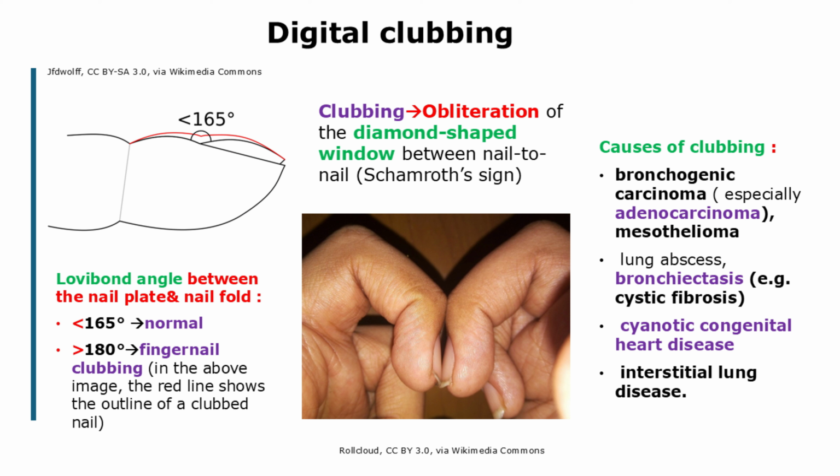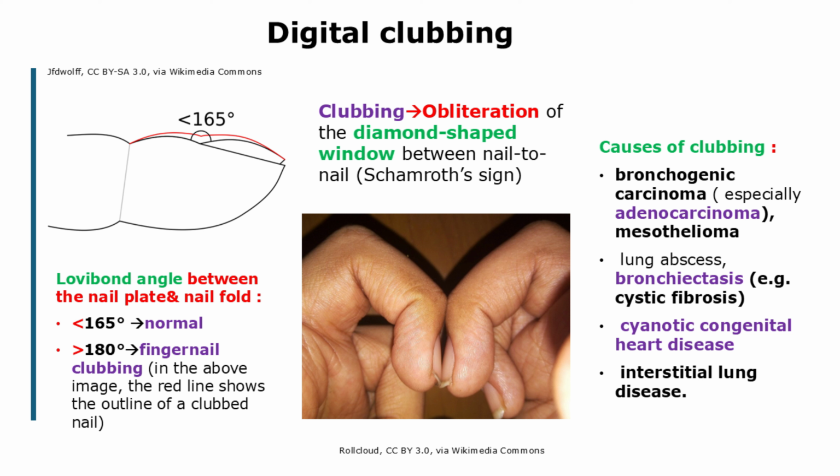Normally, this angle is around 160 degrees. Clubbing is diagnosed when it exceeds 180 degrees. Additionally, the normal diamond-shaped window, Shamroth's sign, between the dorsal surfaces of the terminal phalanges is lost.